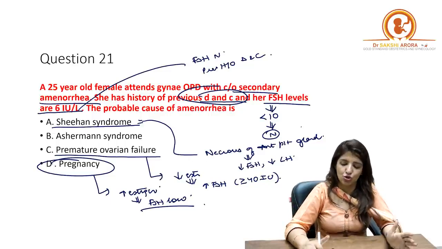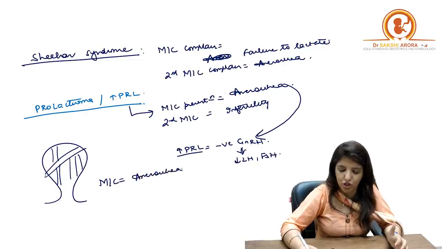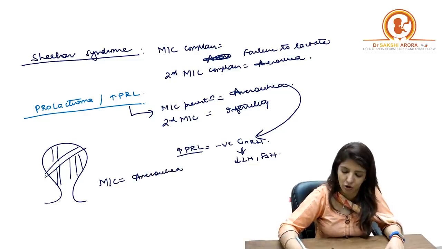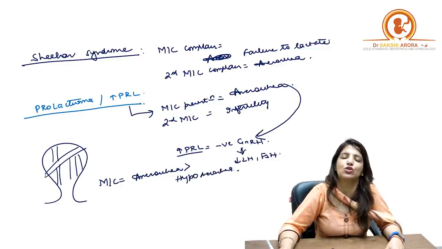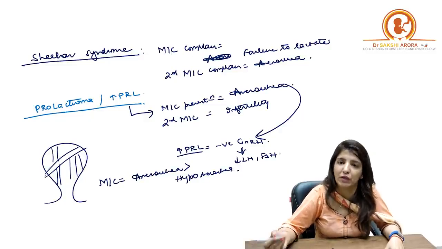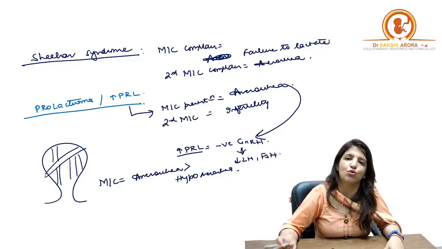In Asherman syndrome, you have to remember the most common presentation, which is amenorrhea followed by hypomenorrhea. The most common reason is excessive curettage done in the postpartum period. The investigation of choice is hysteroscopy.